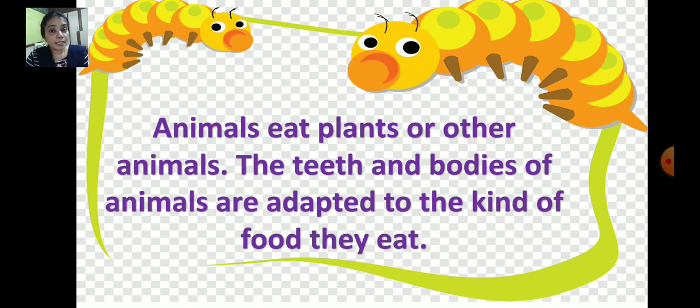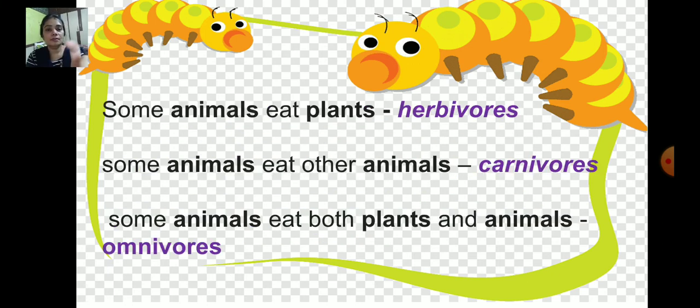Now let us learn about different kinds of animals, which we have already learned in the earlier chapters. Some animals eat plants. So we have learnt about herbivores. What are herbivores? The animals which eat plants.